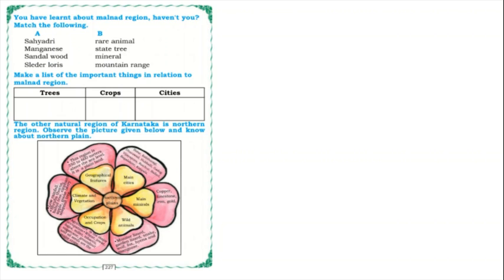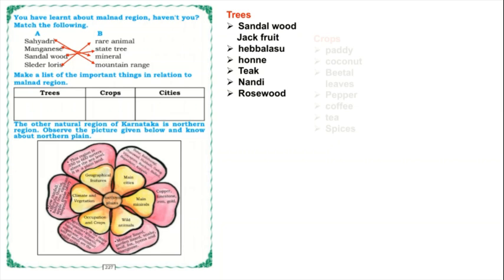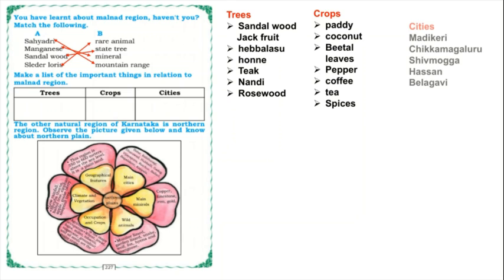So we have to match the following: Sahyadri to mountain range, manganese is a mineral, sandalwood is the state tree, slender loris is the rare animal. We also have to write the important trees, crops and cities of the Malnad region. Already we have learnt, isn't it? Yes. I have written it here, you can go through that, children: main trees, crops, cities of the Malnad region.